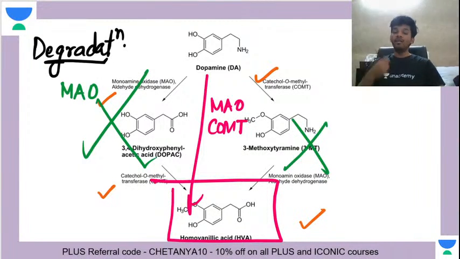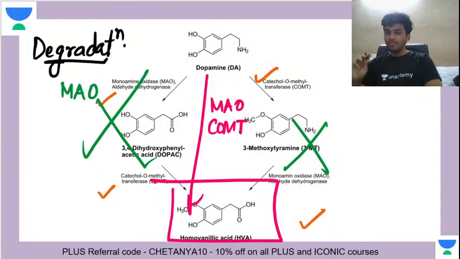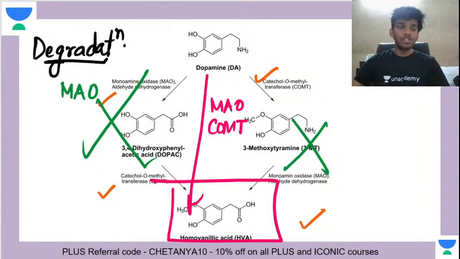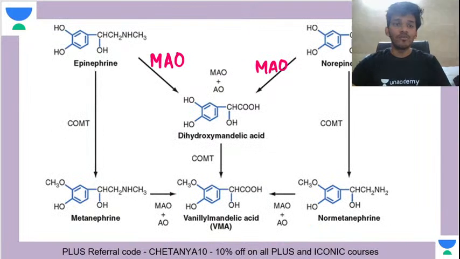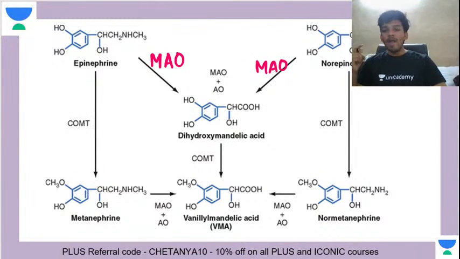What is the metabolite formed after the degradation of dopamine? That is going to be homovanillic acid. Understood? Is that part clear? No doubts in that part? Okay. So dopamine gets degraded to homovanillic acid. Now, the second thing that you have to understand is the same thing for epinephrine and norepinephrine.